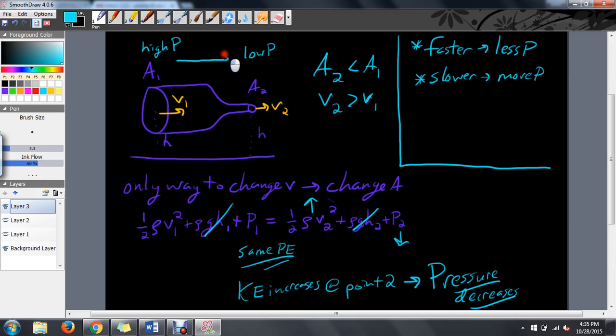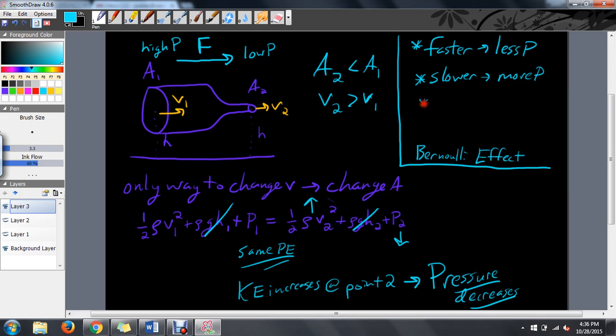I get a force vector from high pressure to low pressure, which means, of course, which velocity would have to be bigger? Well, if the force is pushing this way, if more molecules are pushing than these molecules are pushing, it's going to speed up the molecules. Isn't that amazing? Let's compute an acceleration from here to here. So our pressure differential actually causes the speed change. So let's summarize. This is called the Bernoulli effect. And the Bernoulli effect is faster means less pressure, slower means more pressure.